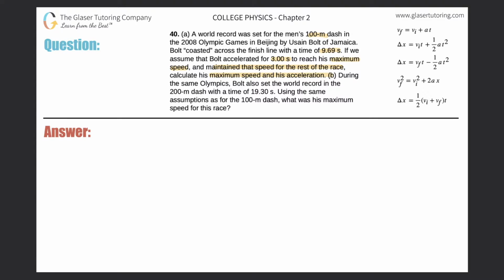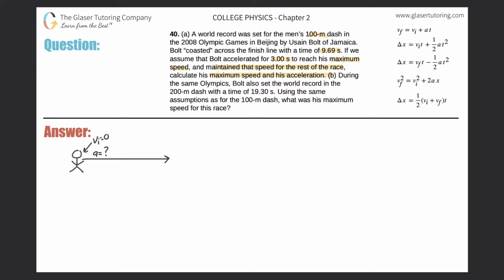Okay. So this is a difficult problem. So let's draw a picture. I think a picture will help us simplify this. So here we have Bolt, and he is going to be running in this 100-meter race. It says initially he's going to be accelerating, with some value we don't know, but his acceleration will equal something here. We know he's starting from rest at this point, so Vi is 0.